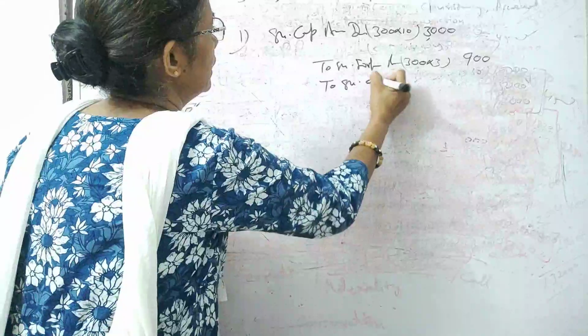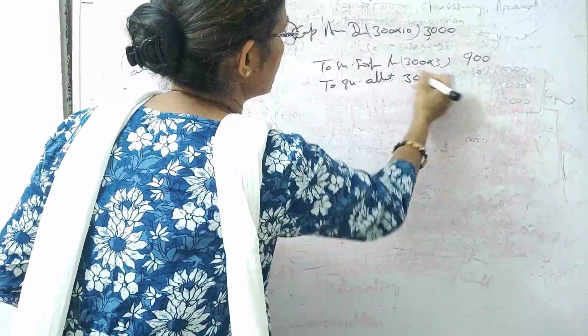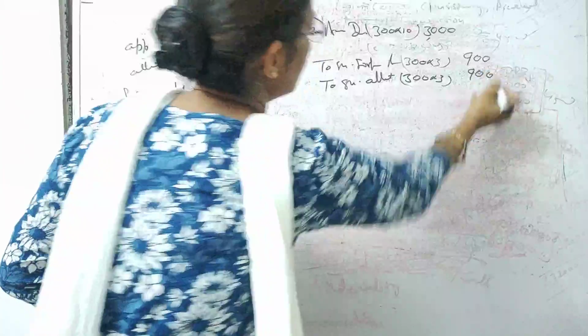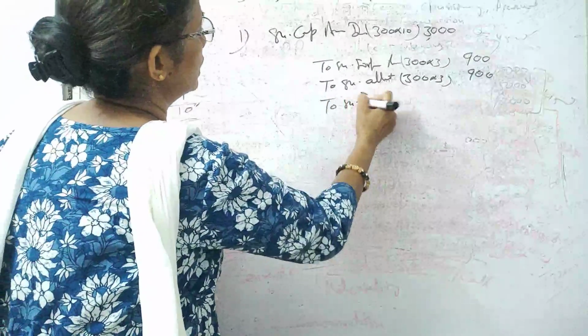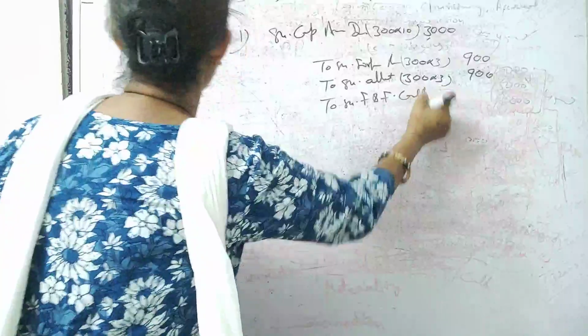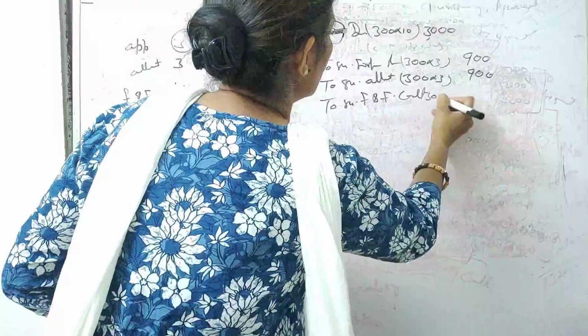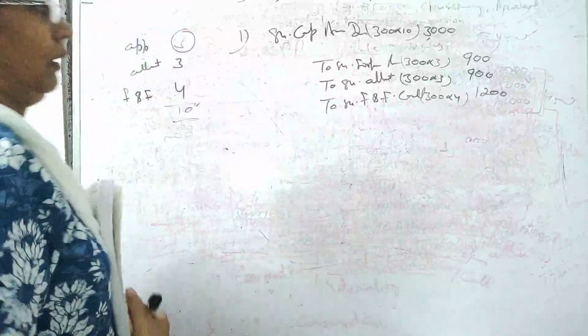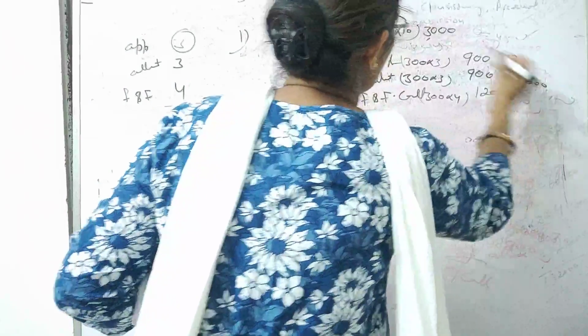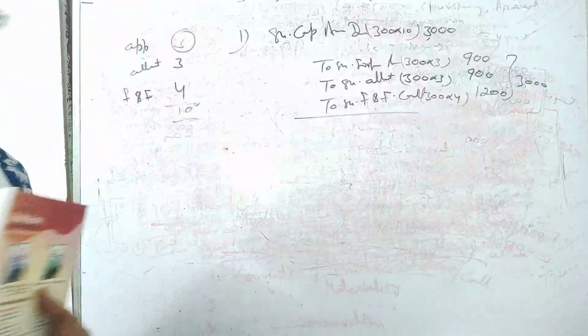To share allotment, that is also 3 rupees per share, so this is 900. Okay. And then to share first and final call, that comes according to rupees 4. We can see here the total is 3,000 and here also. So this entry is correct.